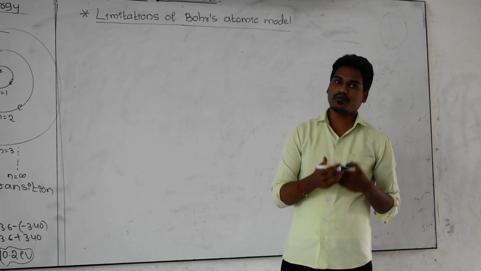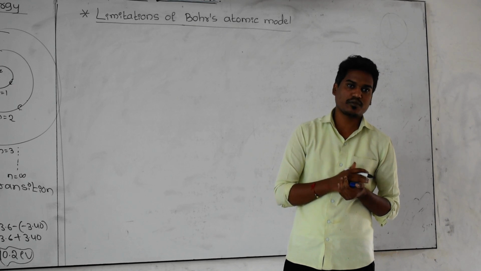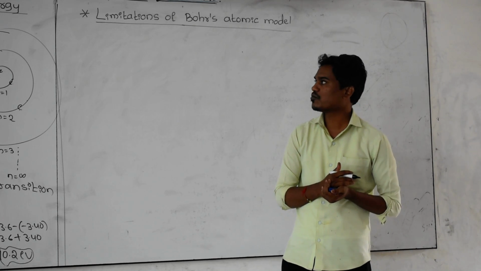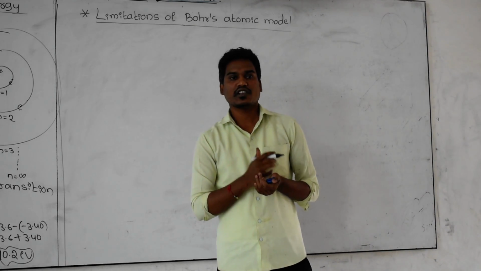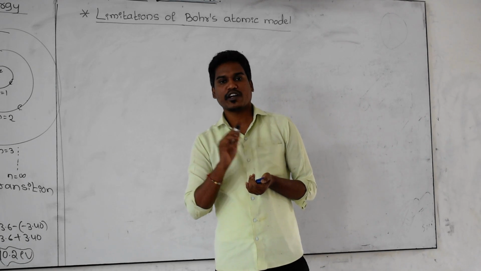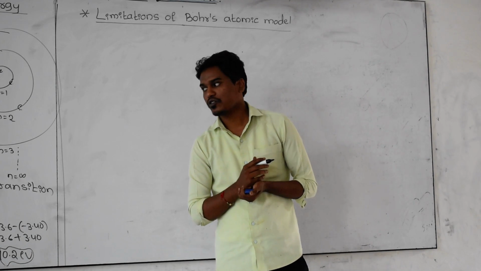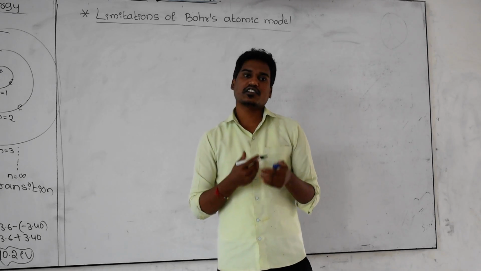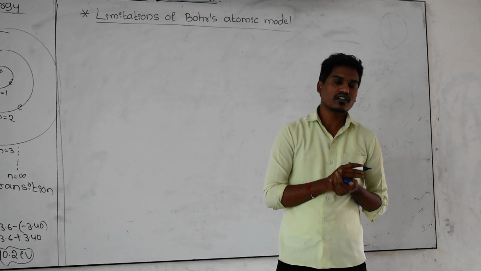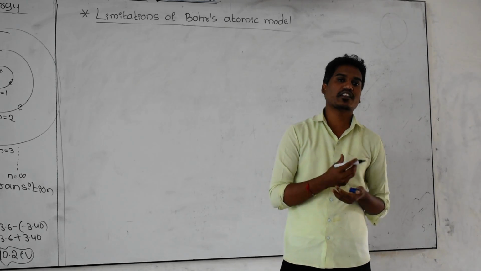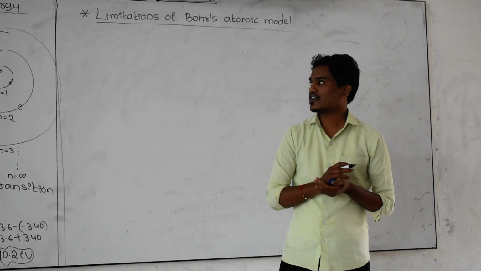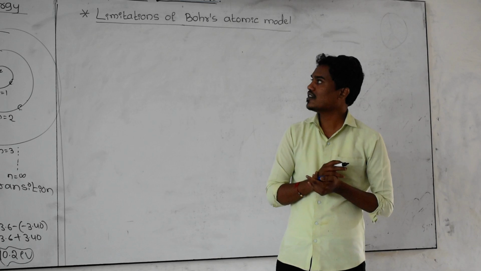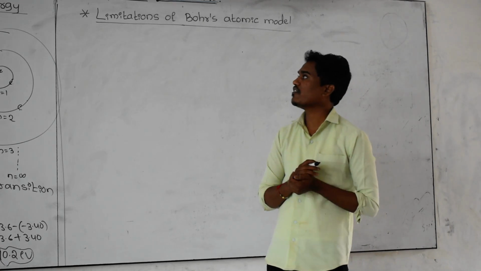And what is the second postulate? The angular momentum of the electron can be calculated by using the formula mvr = nh/2π. And the third postulate: whenever the electron jumps from a higher energy level to a lower energy level, the energy can be calculated by the difference of those two energy states. These are the three important postulates you already studied in the previous class.